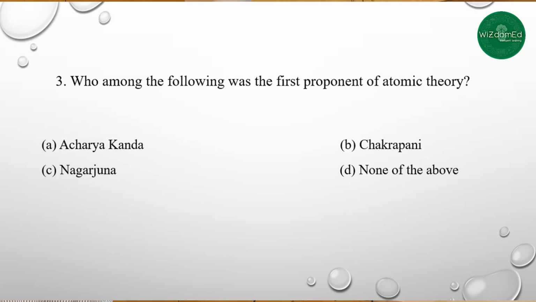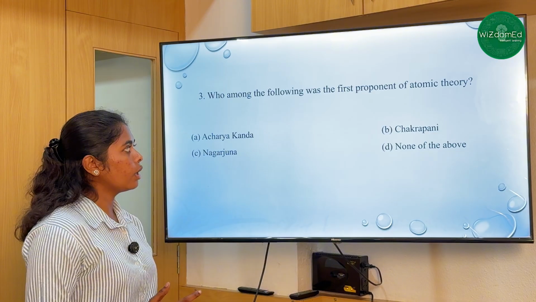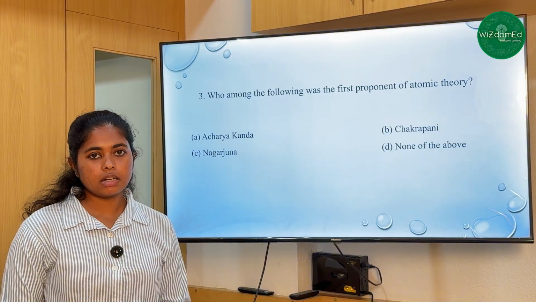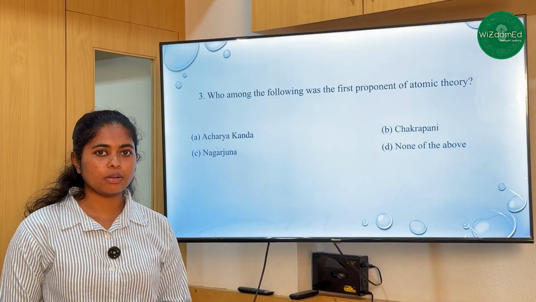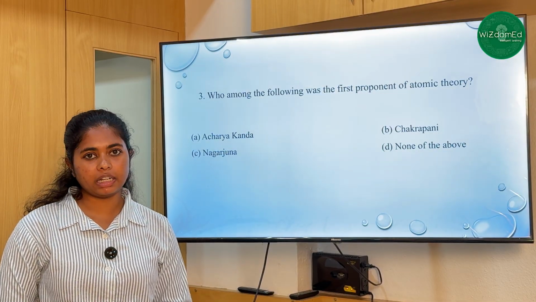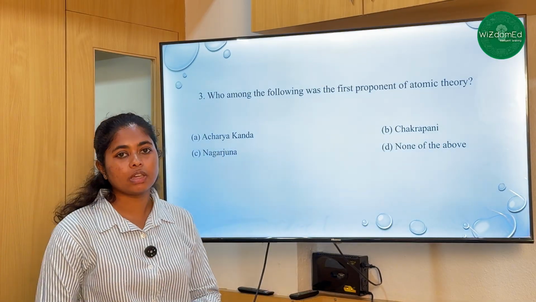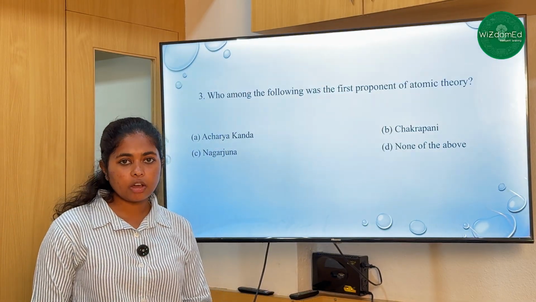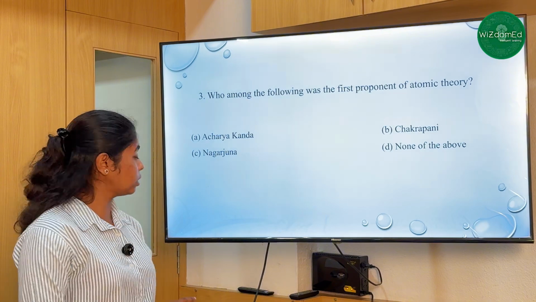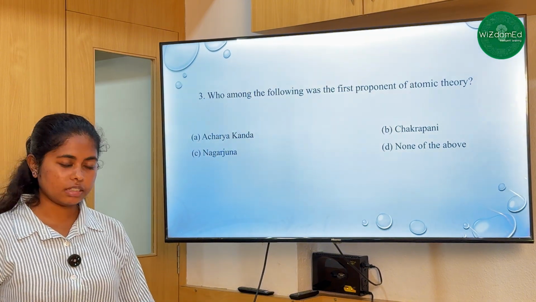Third question. Who among the following was the first proponent of atomic theory? Option A, Acharya Kanada. Option B, Chakrapani. Option C, Nagarjuna. Option D, none of the above. We all know two popular scientists, Democritus and Dalton. Before them, there was an Indian philosopher who said that the atom was the smallest indivisible particle, and that was Acharya Kanada, famously called Kanada Muni. He called the atom Anu, and he was the first person who gave us the atomic theory. So the right answer is option A, Acharya Kanada.